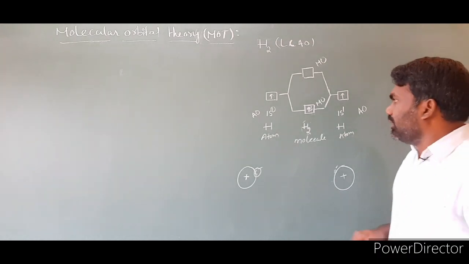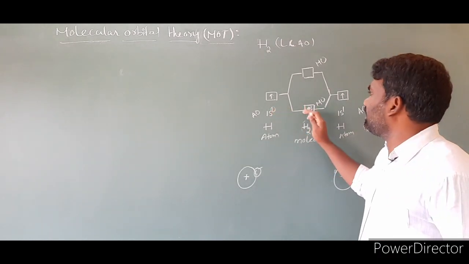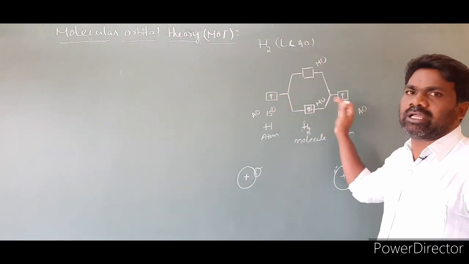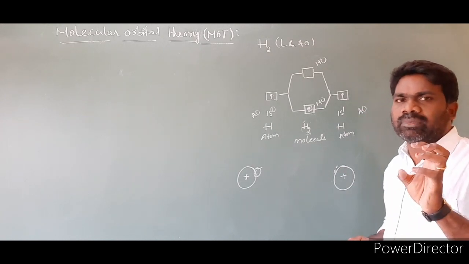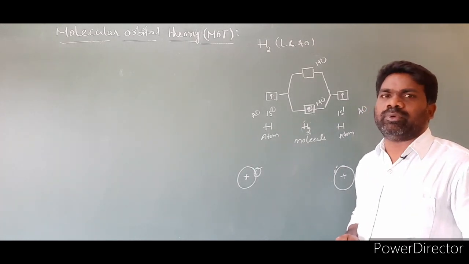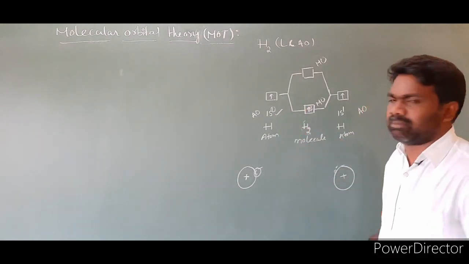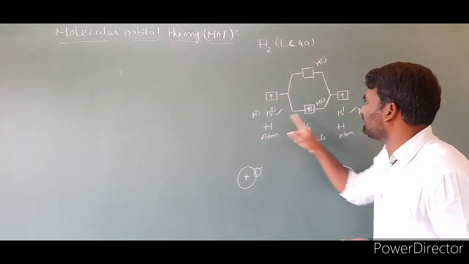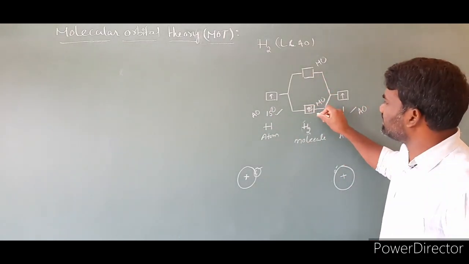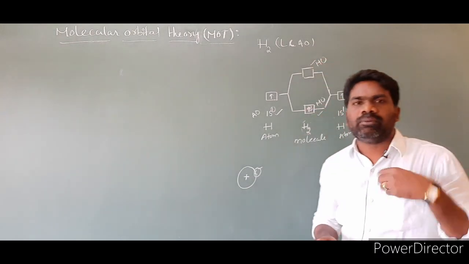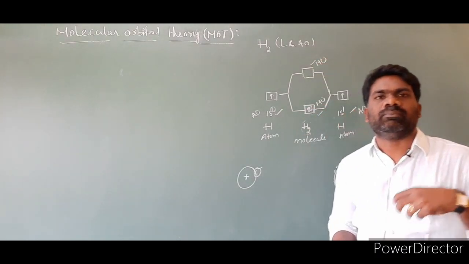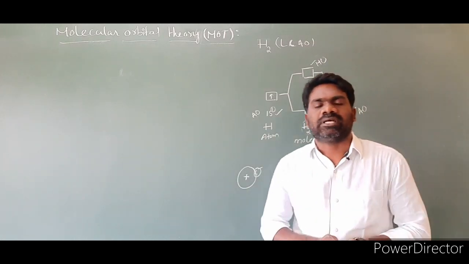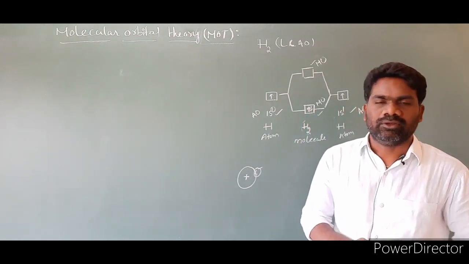Point number 4. The number of molecular orbitals formed is equal to the number of atomic orbitals combining. That means however many atomic orbitals are combining, that many molecular orbitals are formed. This is one atomic orbital and this is another atomic orbital. Two atomic orbitals are combining. How many molecular orbitals did we get here? This is the first one, this is the second one. So the number of atomic orbitals combined equals the number of molecular orbitals formed. This is postulate number 4.